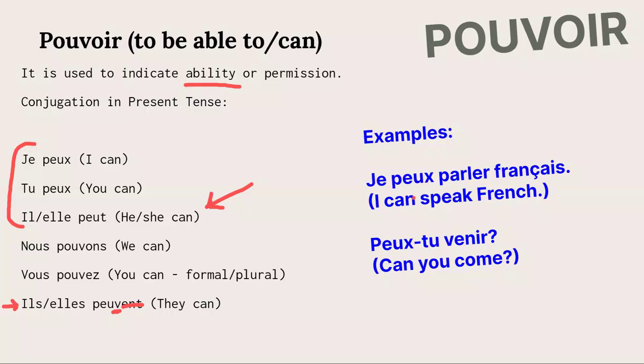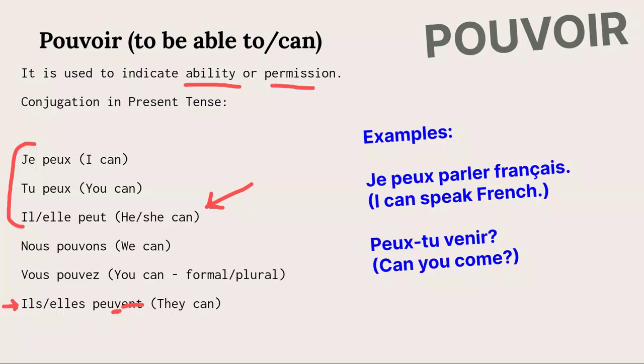So we say it's used to express ability. You can say, je peux parler français, je peux dessiner. Je peux dessiner des fleurs. Et je peux parler plusieurs langues. Yes, that's it. So to talk about your abilities, you can use the verb pouvoir to speak about what you can do.